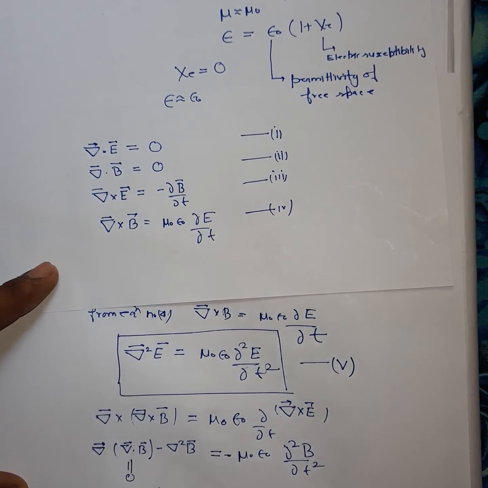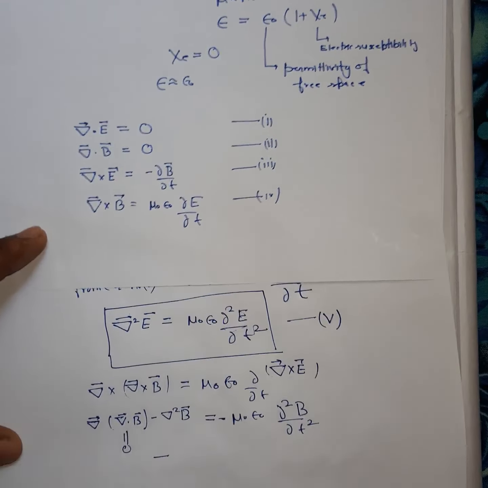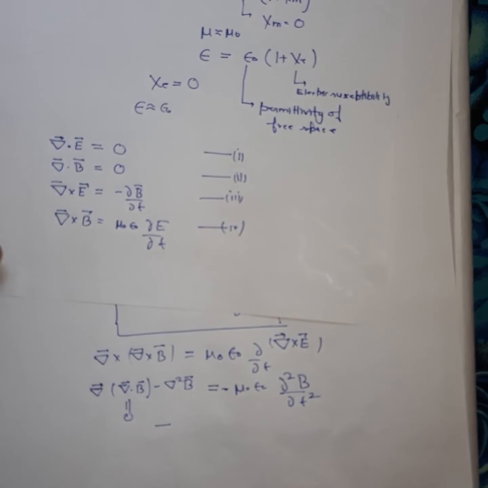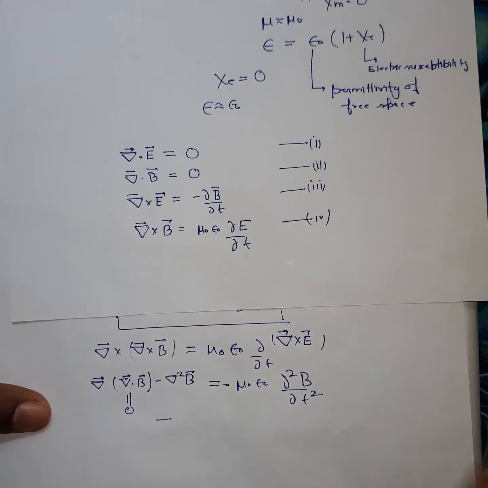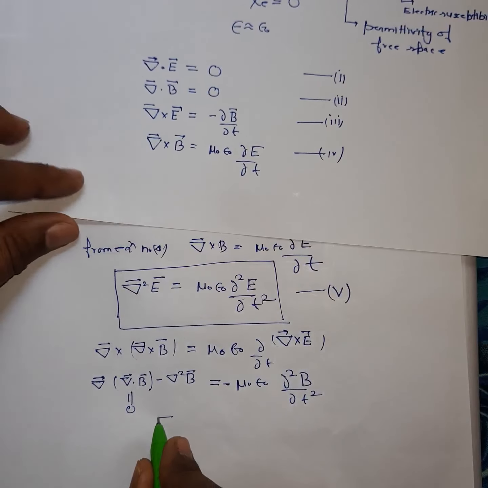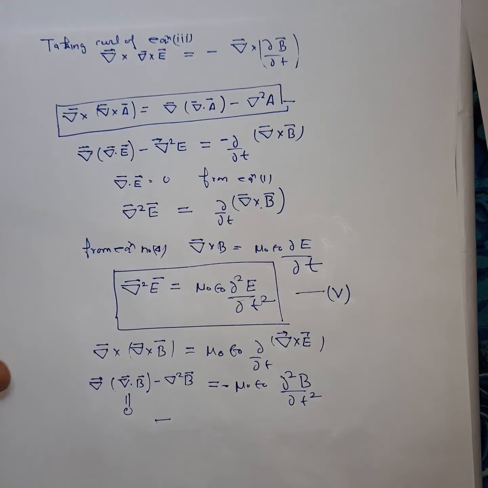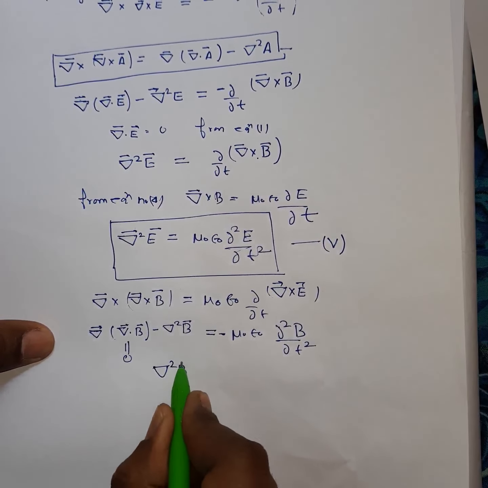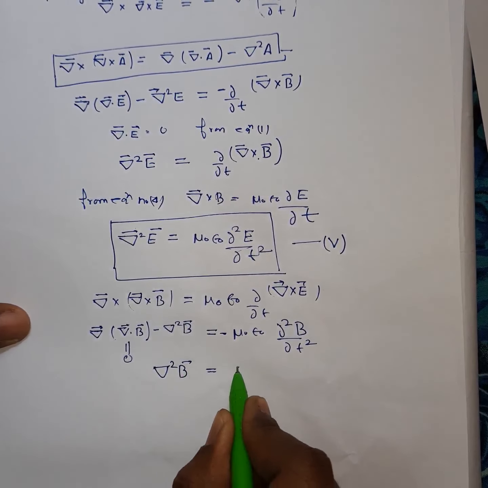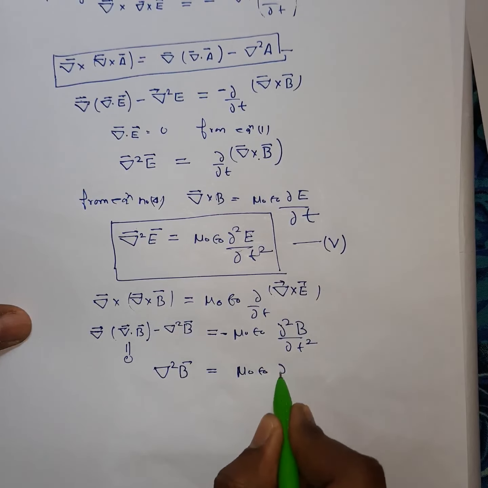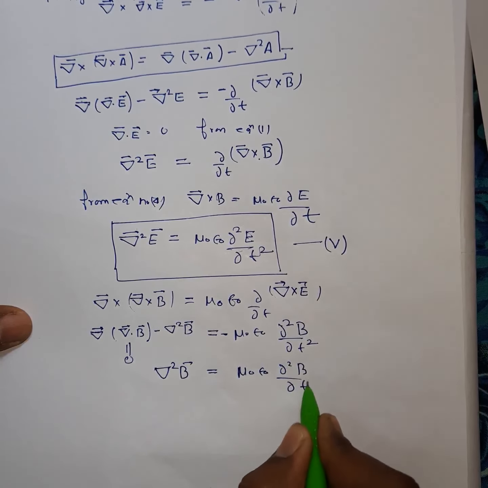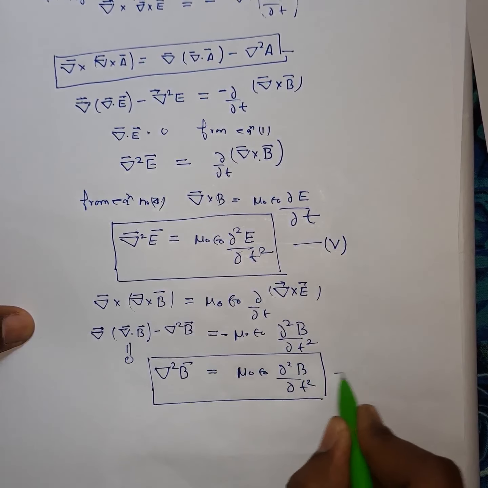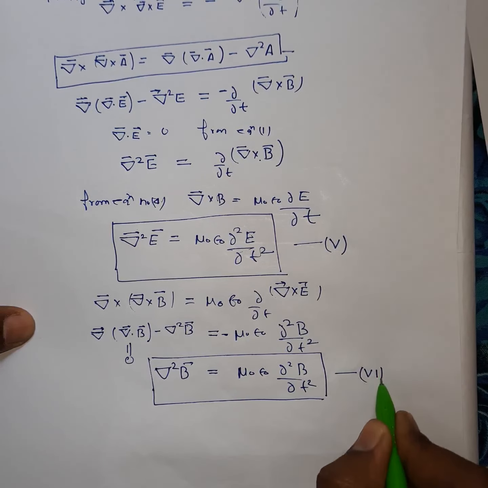So you can write del squared B is equal to mu naught epsilon naught del squared B by del t squared. This is your equation number 6.